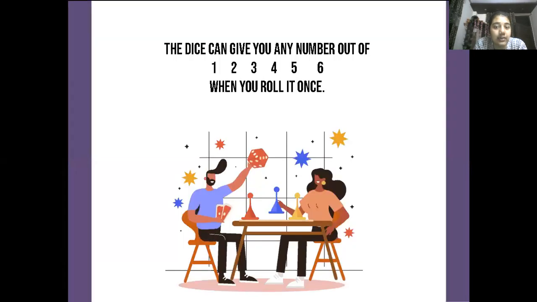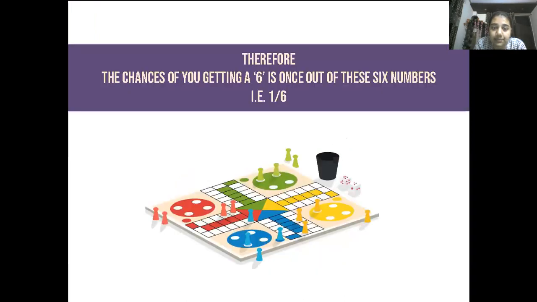The dice can give you any number out of 6 when you roll it once. So always remember, when you are rolling a dice once, out of those 6 numbers only one number can occur, and that number can be your 1, 2, 3, 4, 5, or 6. Therefore, what was our question? The chance of getting a 6 is once out of these 6 numbers, that is 1 by 6. Out of these 6 numbers, only one number will come.